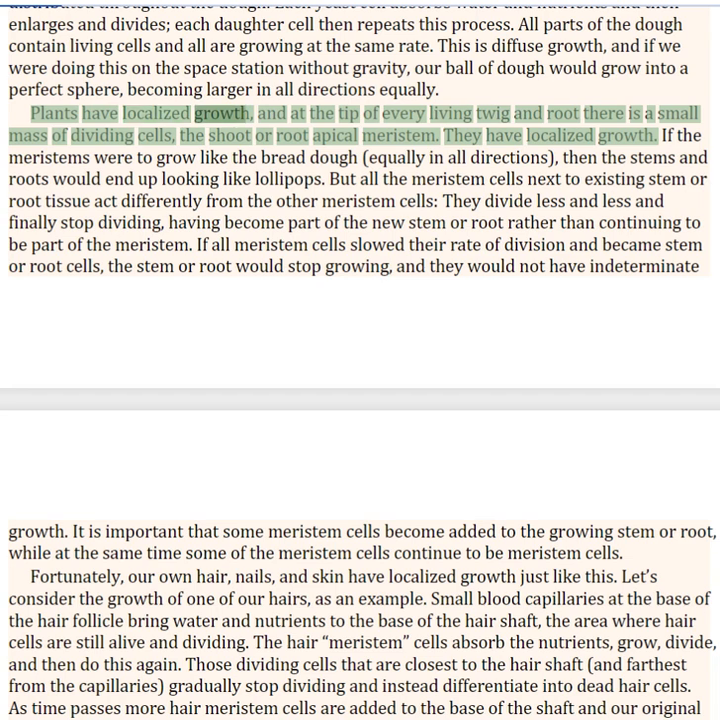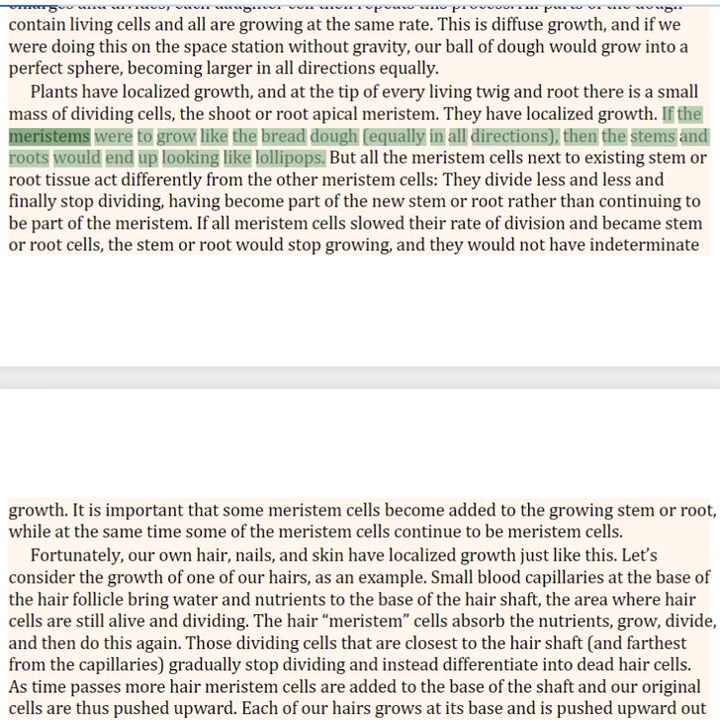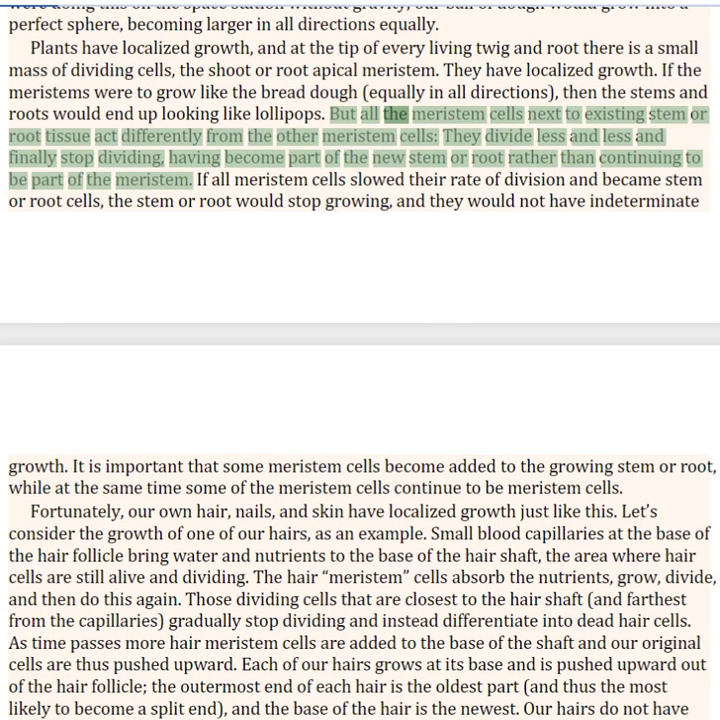Plants have localized growth, and at the tip of every living twig and root there is a small mass of dividing cells, the shoot or root apical meristem. If the meristems were to grow like the bread dough, then the stems and roots would end up looking like lollipops. But all the meristem cells next to existing stem or root tissue act differently from the other meristem cells. They divide less and finally stop dividing, having become part of the new stem or root rather than continuing to be part of the meristem.